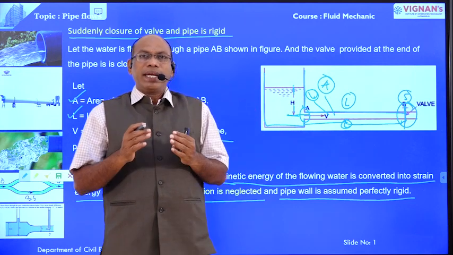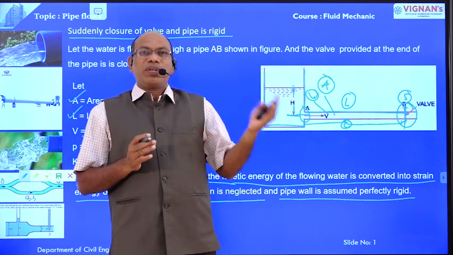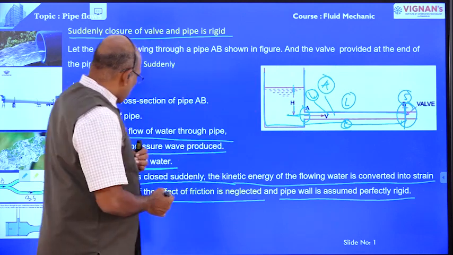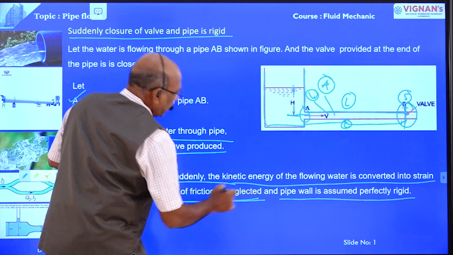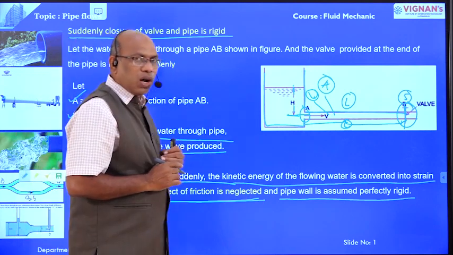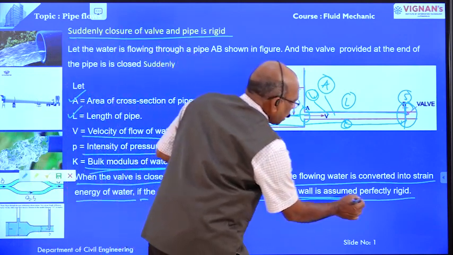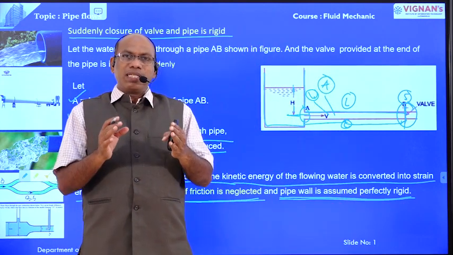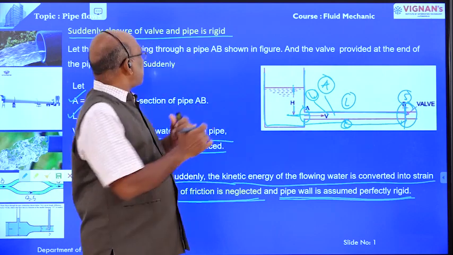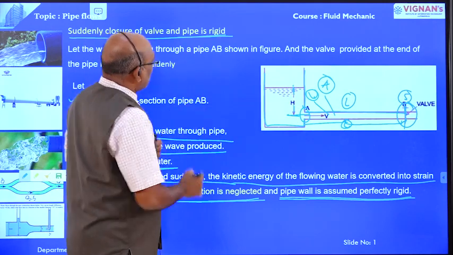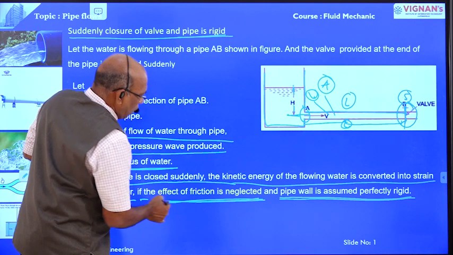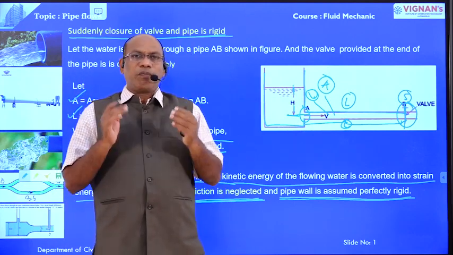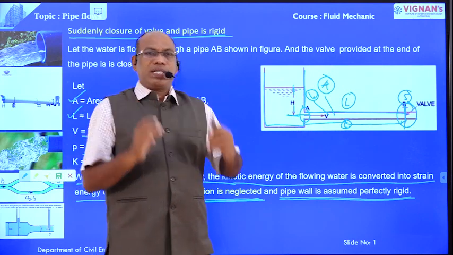into strain energy of water, and also effects of friction are neglected. In case of sudden closure of the valve, the pipe wall is assumed perfectly rigid. Okay, as per the statement, the pipe wall is rigid, that is possible when the effect of friction is neglected. When the effect of friction is neglected, the pipe wall is perfectly rigid.